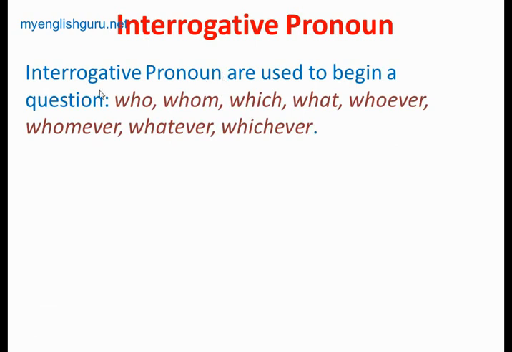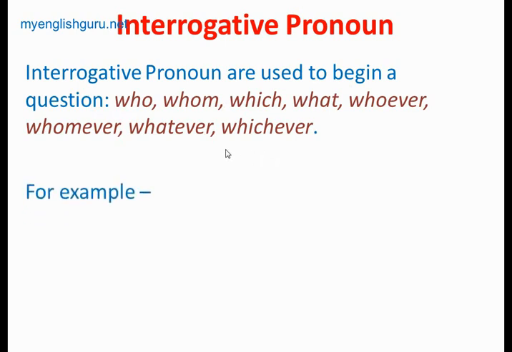Interrogative pronouns are used to begin a question. Interrogative, as we know, means interrogative sentence types, those that show us questions. So here also, the pronouns are used to begin or start a question: who, whom, which, what, whoever, whomever, whatever, whichever. These are the words used while forming a question, and they are used as interrogative pronouns. Now we'll see some examples.